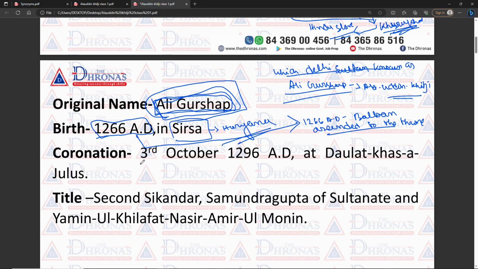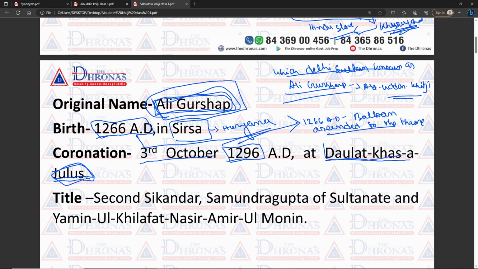His coronation occurred on the 3rd October 1296. It took place at the Daulat Khase Julus. This is a palace. What is the name of the palace? It is the Daulat Khase Julus, the palace where the coronation of Alauddin Khilji took place. So on the 3rd October 1296 AD is the date of his coronation.